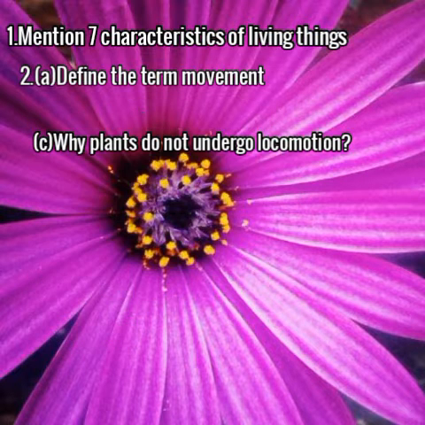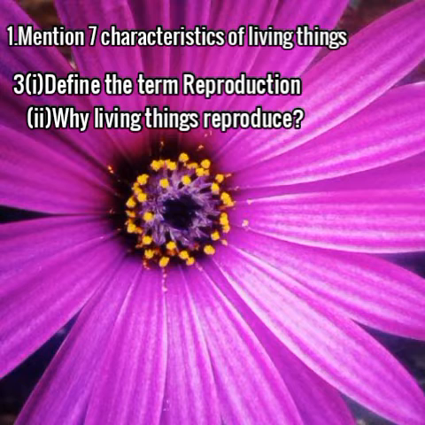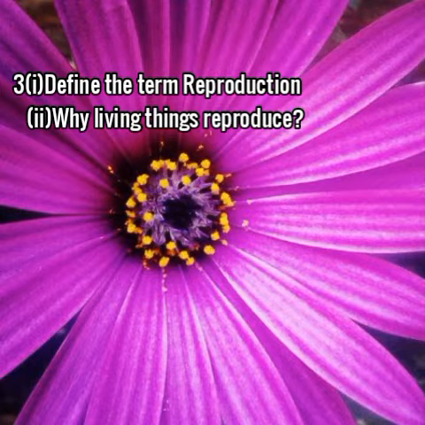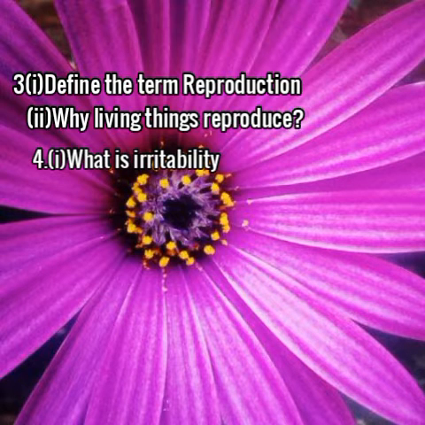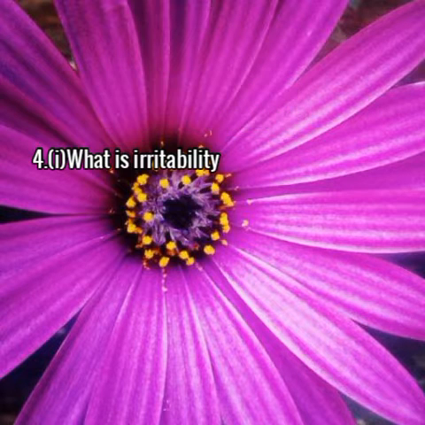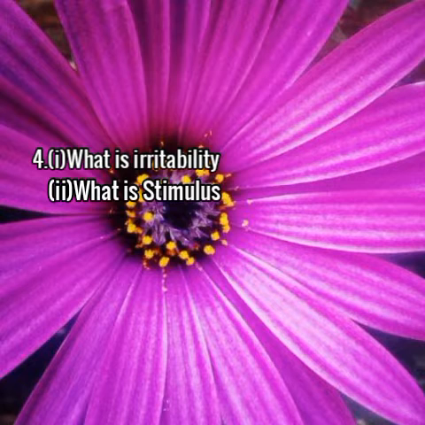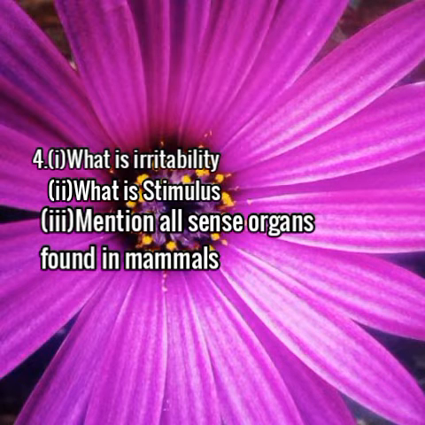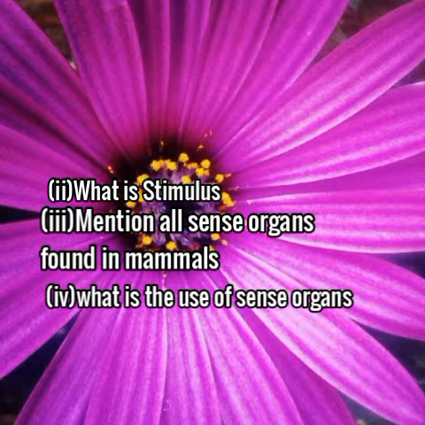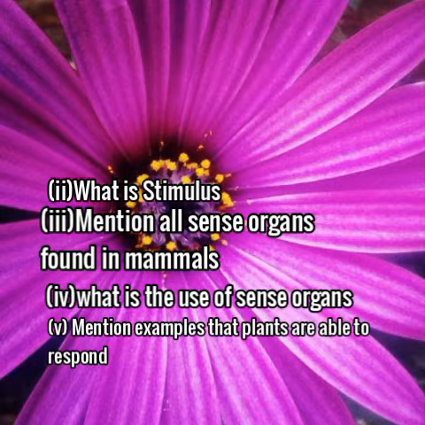Third question. Roman 1, define the term reproduction. Roman 2, why living things reproduce. Fourth question, what is irritability? Roman 2, what is the stimuli? Roman 3, mention all sense organs found in mammals. Roman 4, what is the use of sense organs? Roman 5, mention examples of stimuli that plants are able to respond.